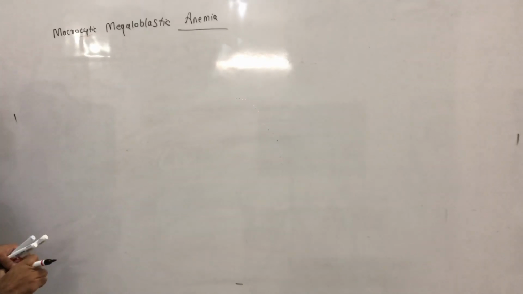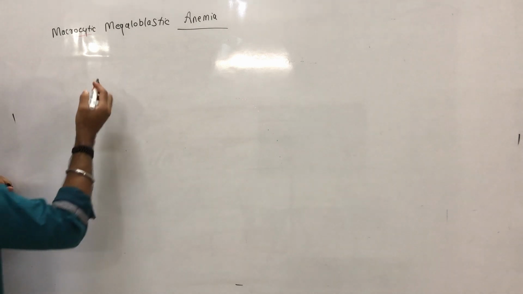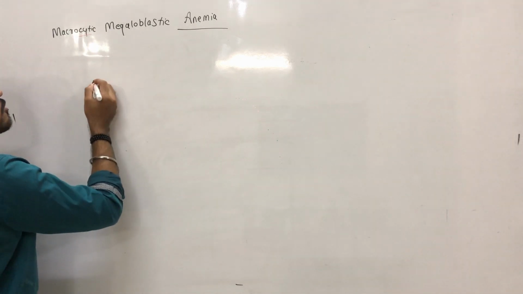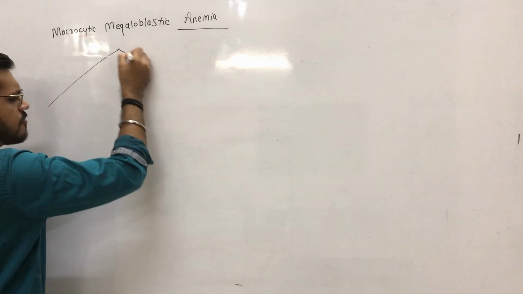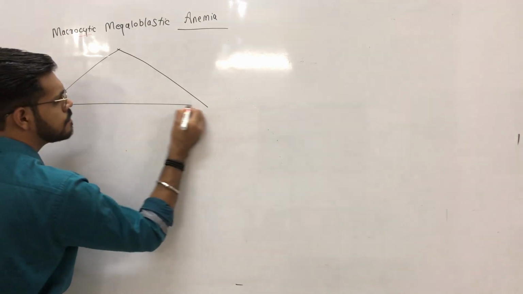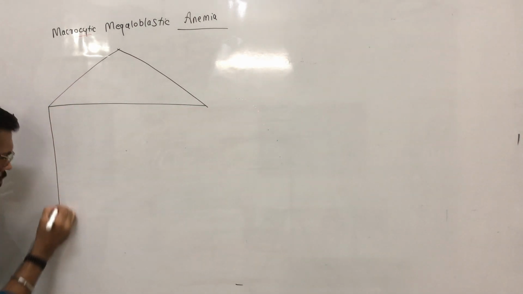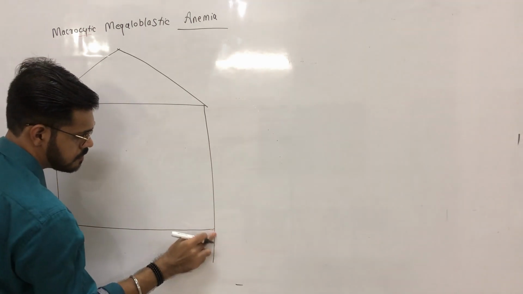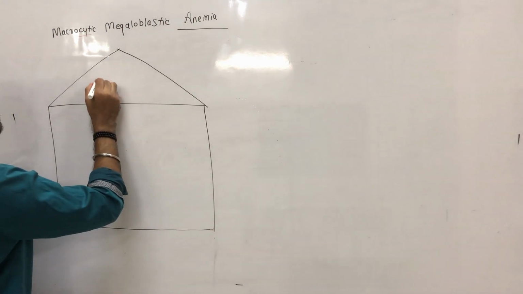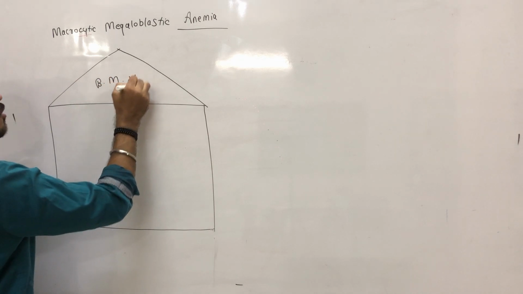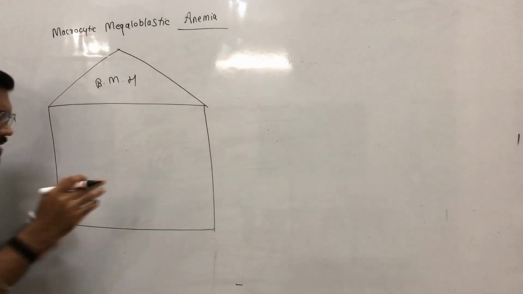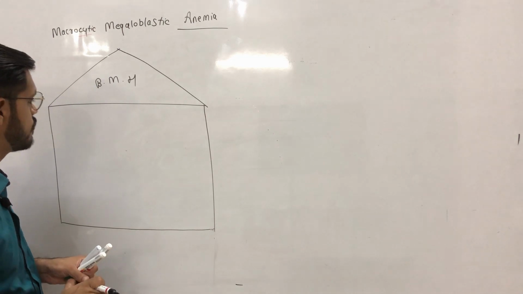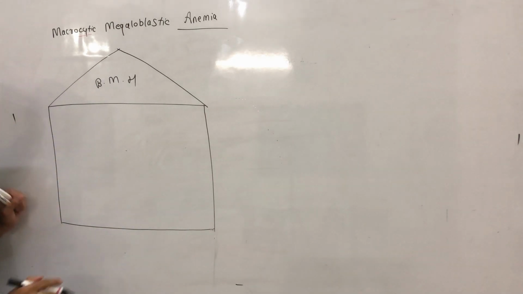Now suppose, for explaining a megaloblast, we will first have to understand this. This is a bone marrow house, where the cells of the blood constituents are produced.